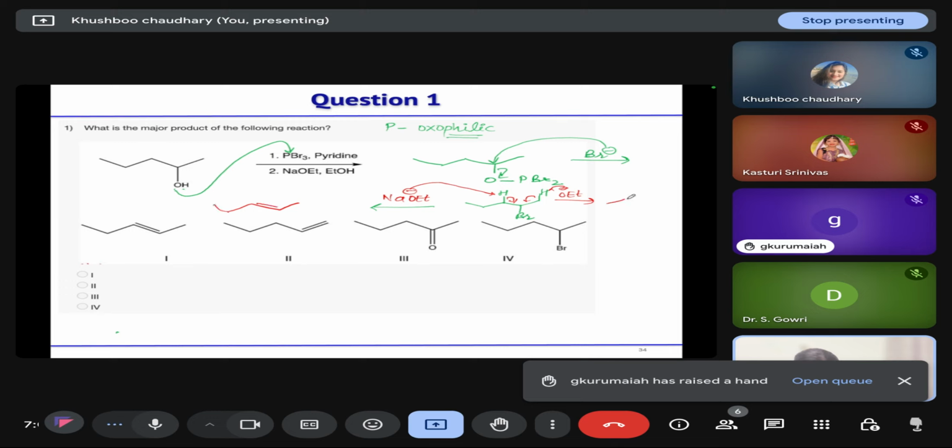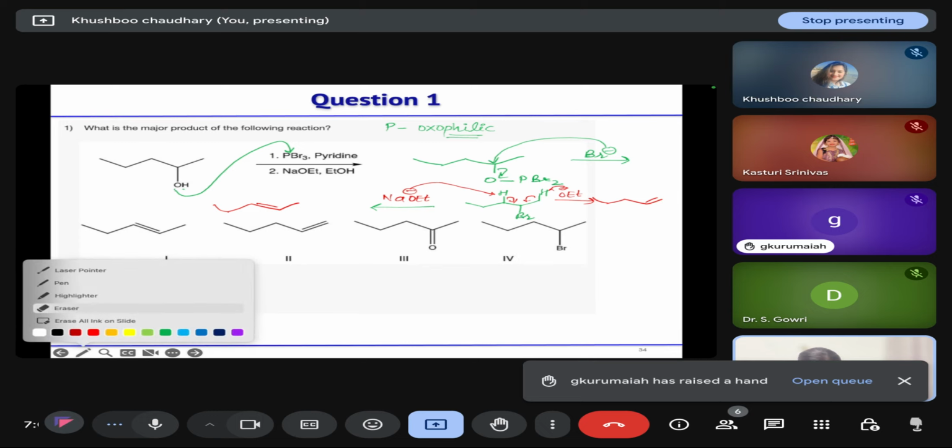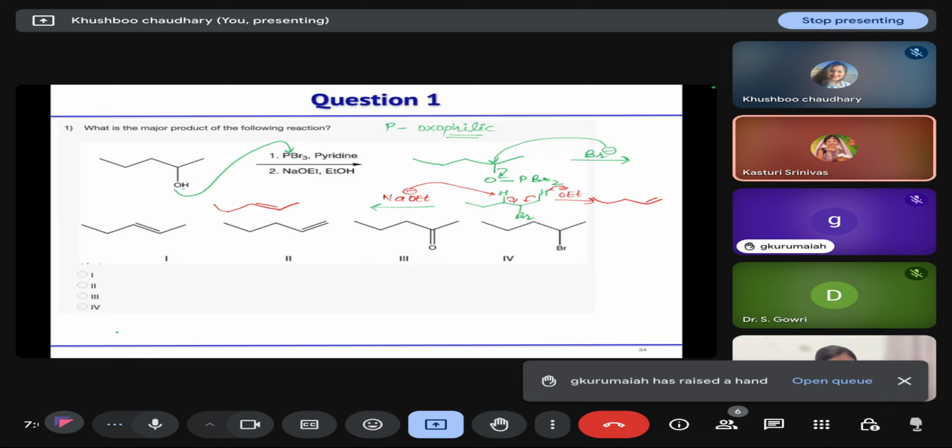One is this one, and one is this one. Which one is more stable? More substituted. So this is your major product, and this is your minor product. In the question, we have been asked about the major product that is formed. So the correct answer is option first.